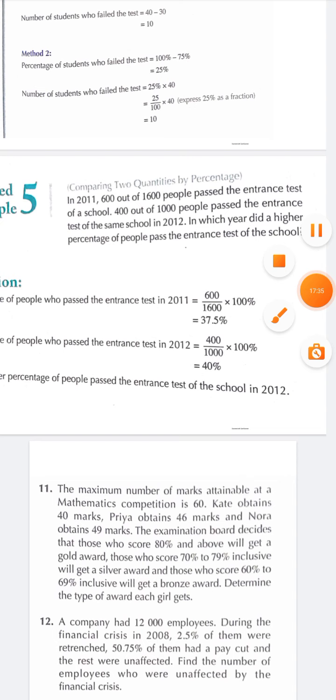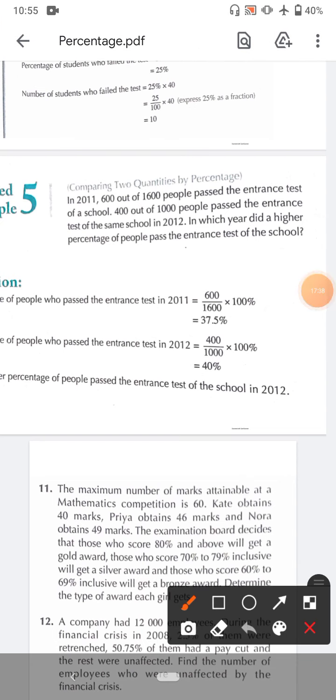So simply we have to find the percentage. Whenever one part of a sum is given, it means that it is a fraction. 600 out of 1600 means 600 by 1600, and to find the percentage, 600 by 1600 multiplied by 100%. Another is 400 out of 1000, which means 400 divided by 1000. Now to get the percentage, simply multiply by 100%. Make a fraction of that thing and then convert it into a percentage by multiplying by 100%.